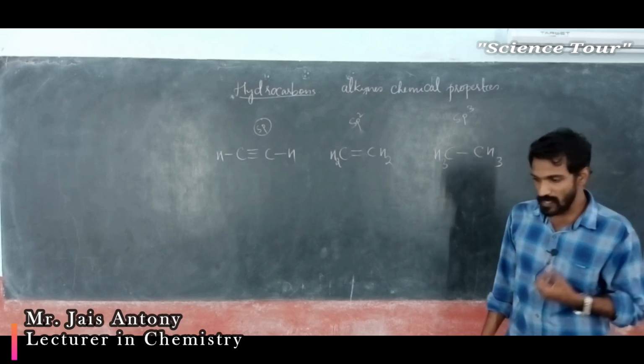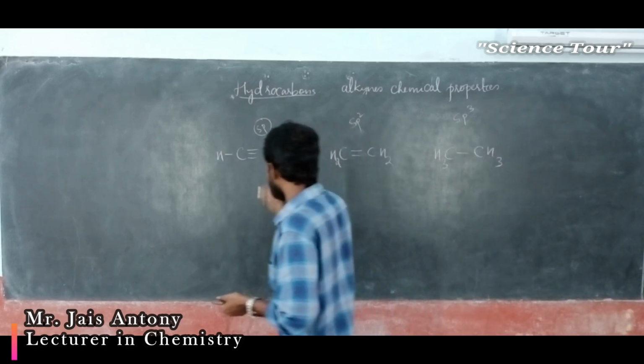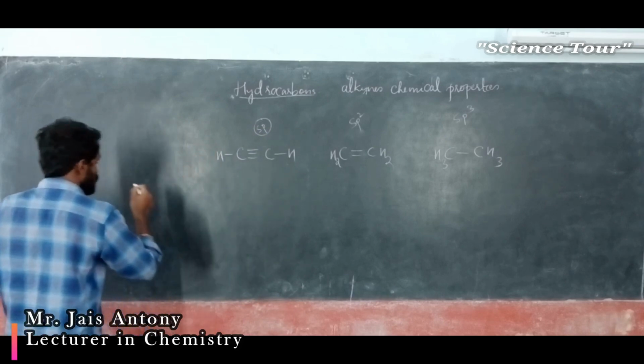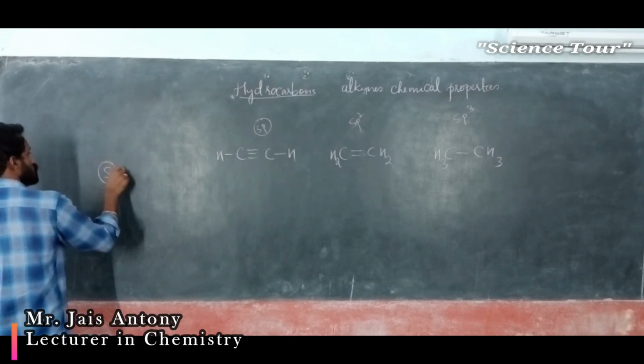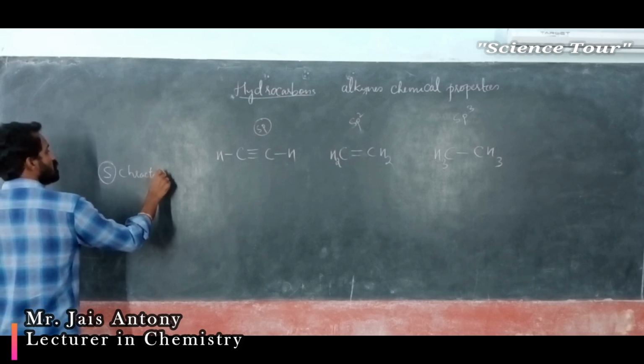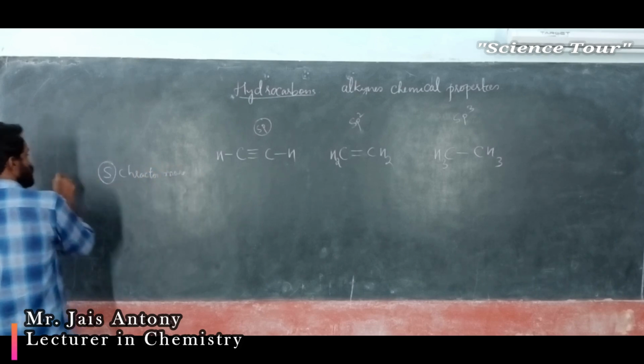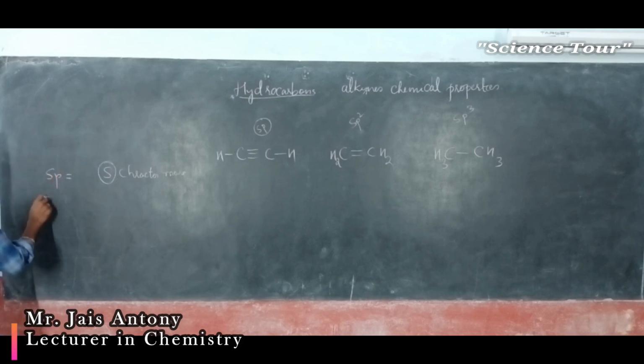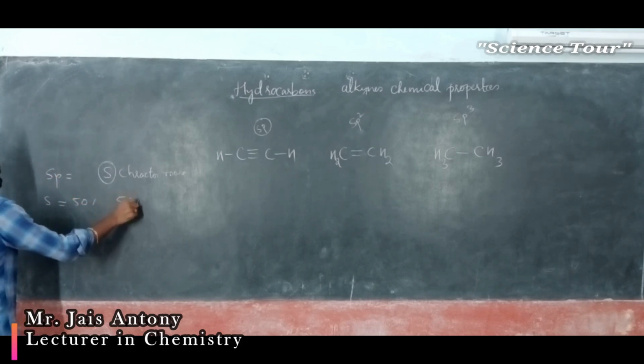My dear students, very important thing is here S character is more. In sp, S character is around 50%, P character also 50%.